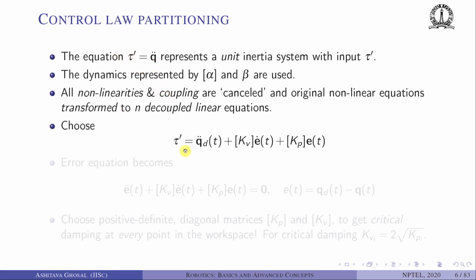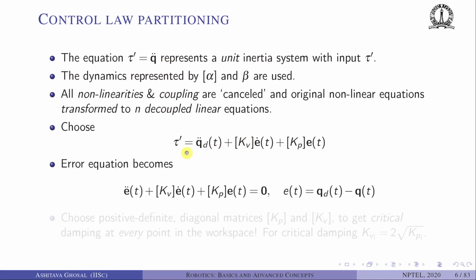Next, we can choose tau prime as qd double dot plus kv e dot plus kp e of t. This is nothing but the PD control with the acceleration feed-forward term added. If you now substitute this tau prime into tau prime equals q double dot, and then take q double dot to the other side, we will be left with the error equation, which is e double dot plus kv e dot plus kp e of t is equal to 0.